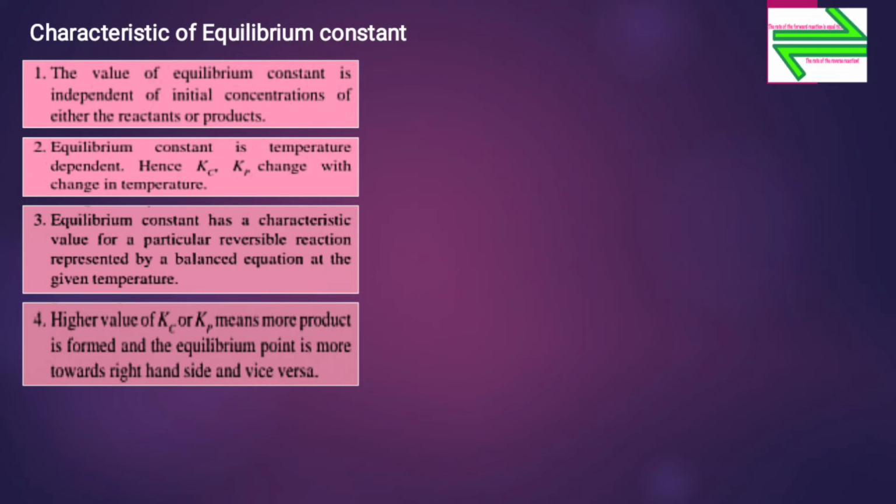If the reaction is reversed, then the equilibrium constant is also reversed. Now let us see the second characteristic. The equilibrium constant is temperature dependent, and hence Kc and Kp change with change in temperature.